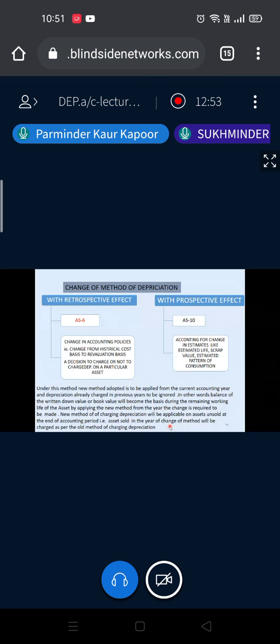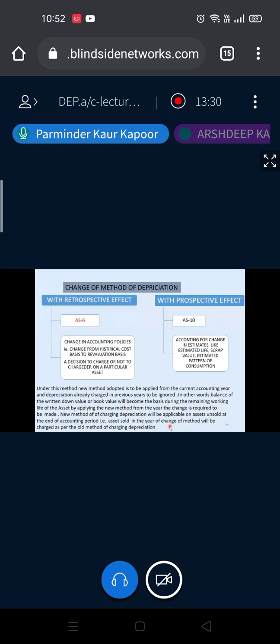So if at the end of the year some assets are lying with you, either they are disposed of on the same day or they are kept by the organization, the new method will be applicable. Generally this doesn't happen because most of the time the assets are sold during the year. But in an exceptional case, if the asset is sold at the end of the year, the rule is to change the method at the end. So even on the asset sold, the new method will be applicable.